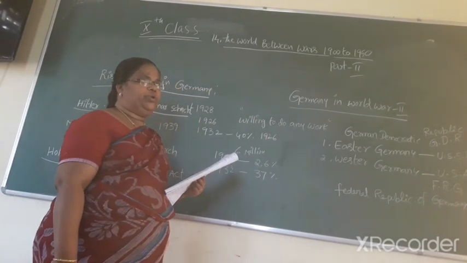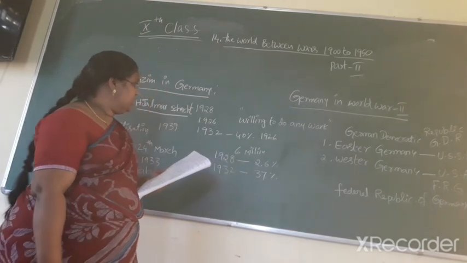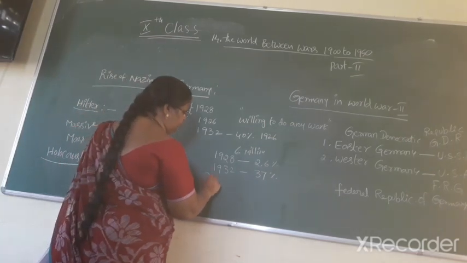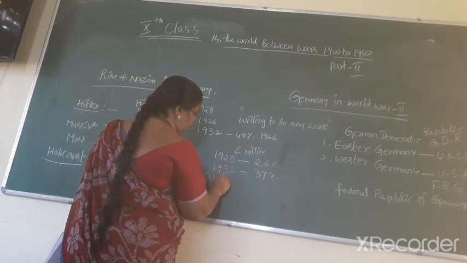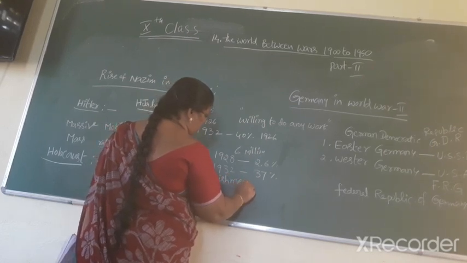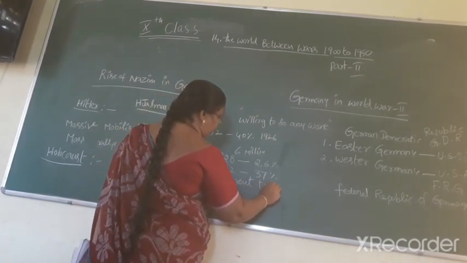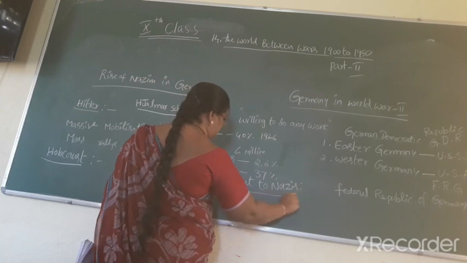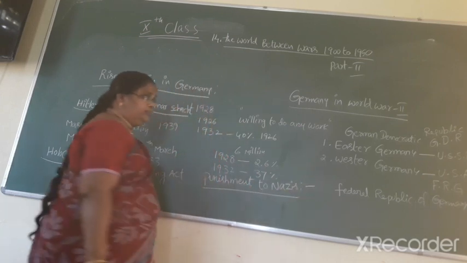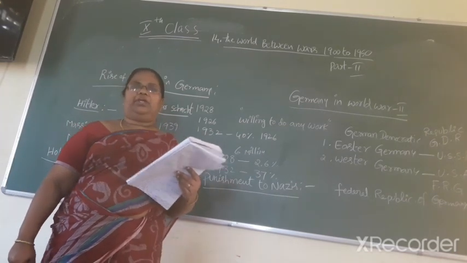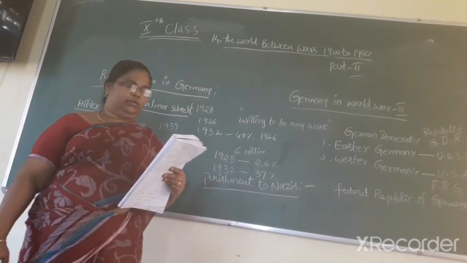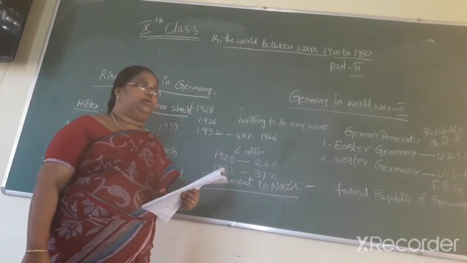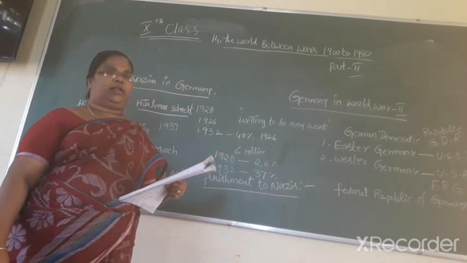In the 1950s, India, Indonesia, China. Surrender of Japan and punishment to Nazis. Many of the Nazi leaders and generals were captured and put on trial in the Nuremberg trials.